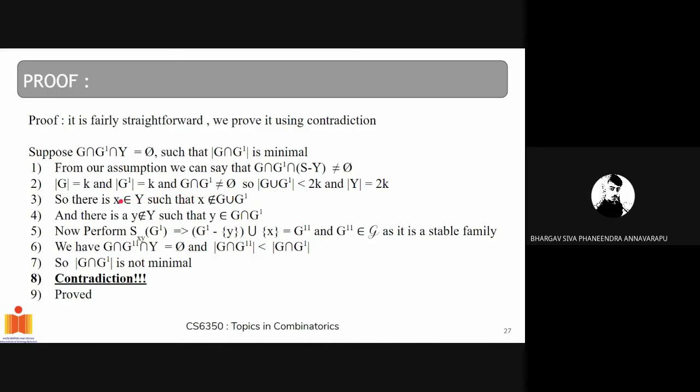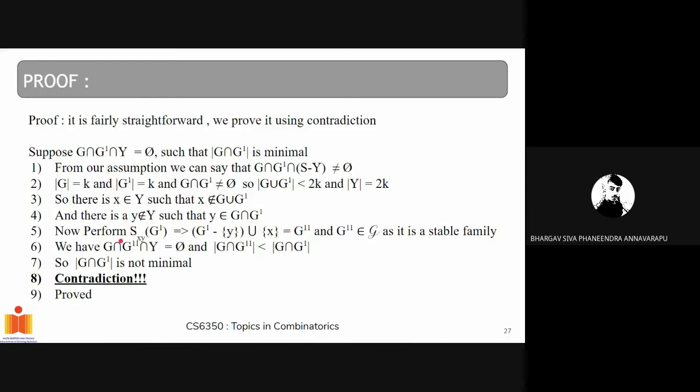And there exists a y which doesn't belong to the capital set Y, and it belongs to G intersection G prime, as G intersection G prime intersection Y is empty, so there exists such a y.